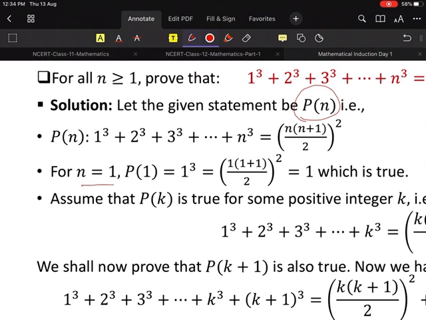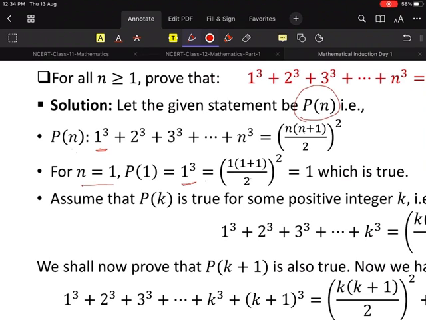Now n is equal to 1. So in place of n, I will write 1. So I get what? The first element is 1 cube. So I get 1 cube is equal to, this side you see, in place of n, you write 1. So 1 into 1 plus 1 divided by 2. Yes or no? Tell me guys, yes or no?